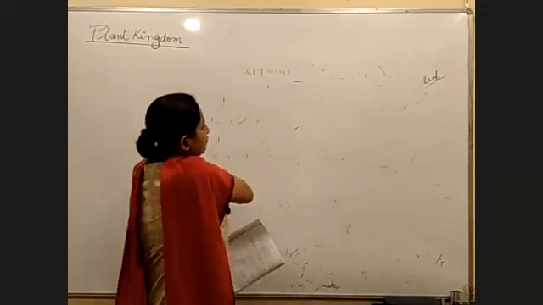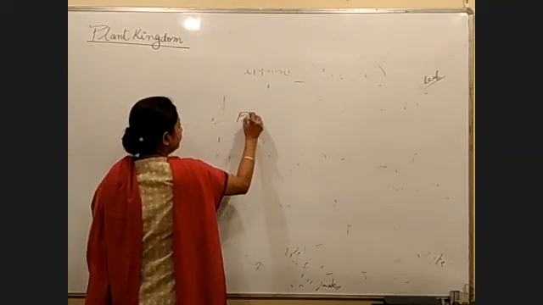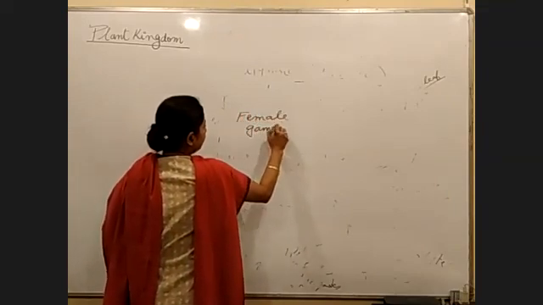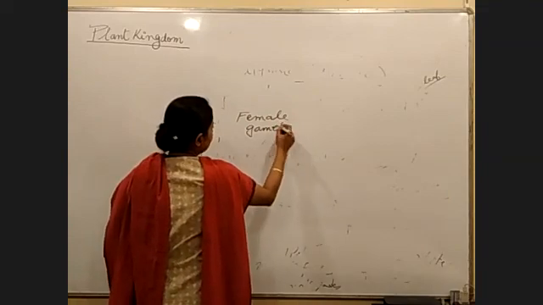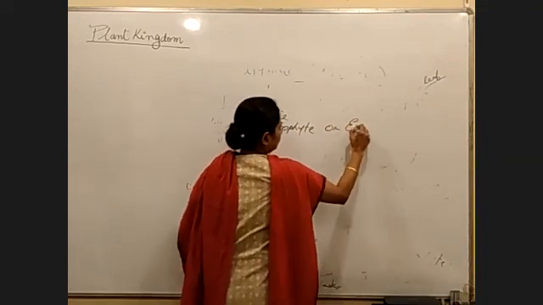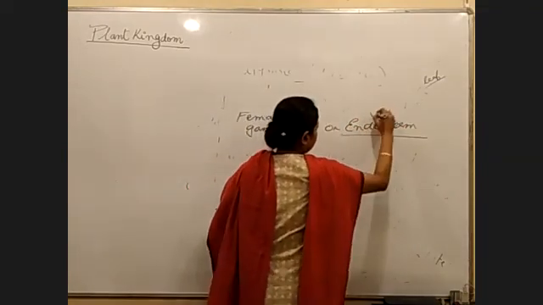In case of gymnosperms, the female gametophyte is also called, as written in brackets with a slash, endosperm. Very important, right?